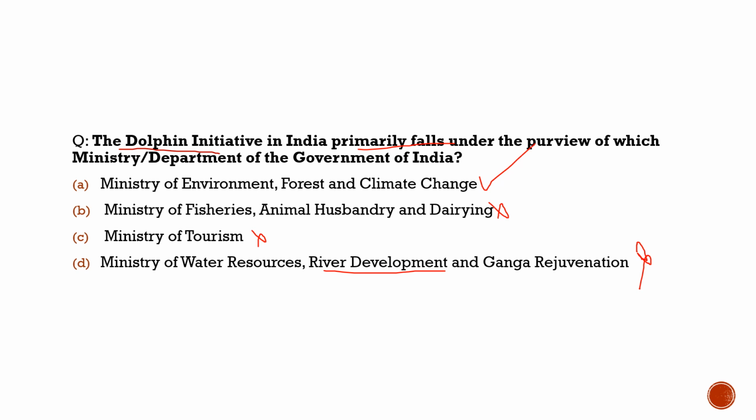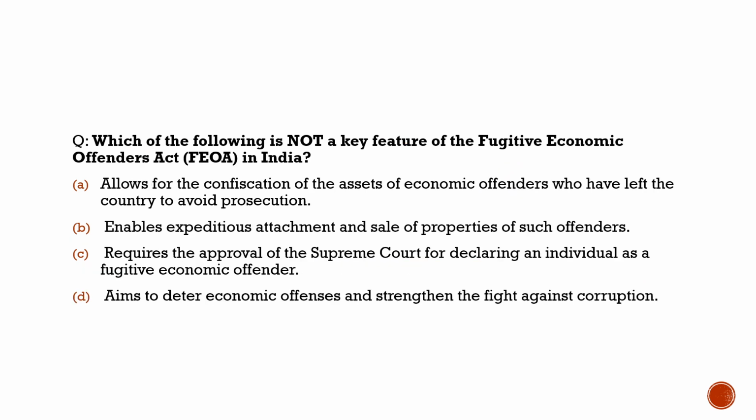So with this, we will shift towards another question with respect to current affairs, and that would be the final question with respect to current affairs. And after that, we will discuss a few static topic questions. Here the final current affairs question is, which of the following is not a key feature of the Fugitive Economic Offenders Act in India?